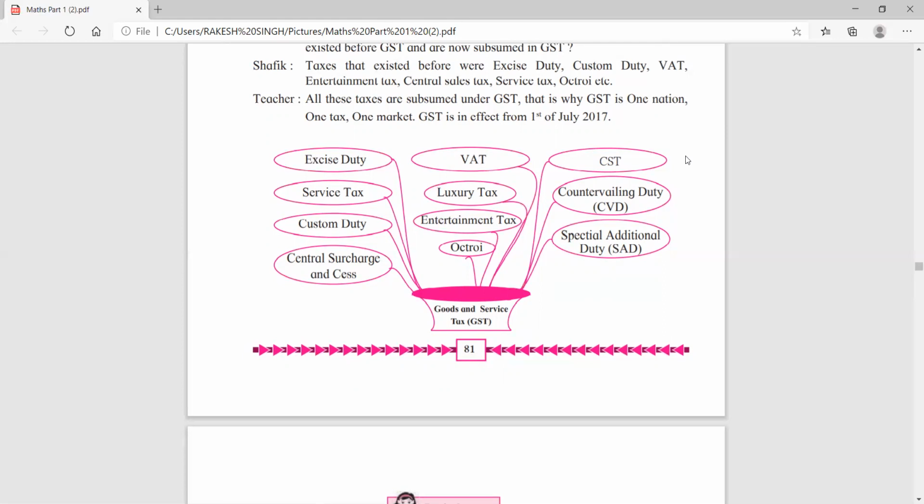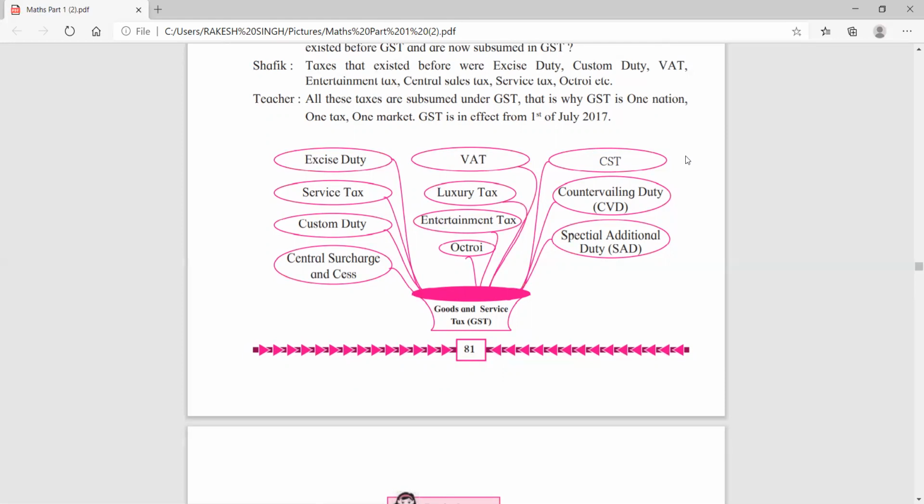Then entertainment tax, movie, cinema. Octroi means if you are traveling from one state to another state, then you have to pay toll, that is called octroi. CST, central sales tax, then you have to pay countervailing duty, CVD, special additional duty, right? That is, if you purchase a flat or property, then you have to pay stamp duty that comes in this. So these are the different types of tax.